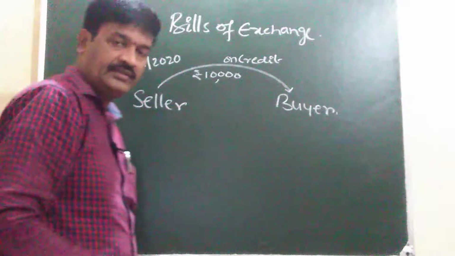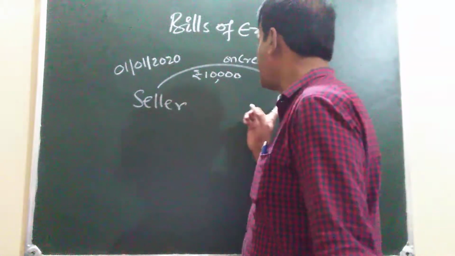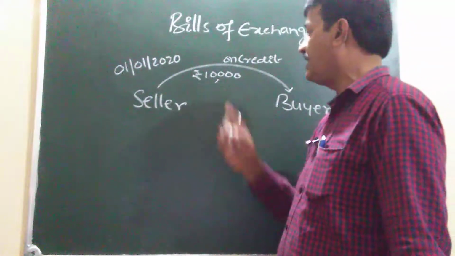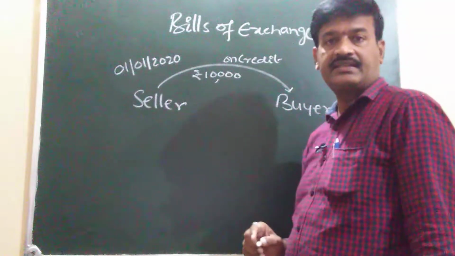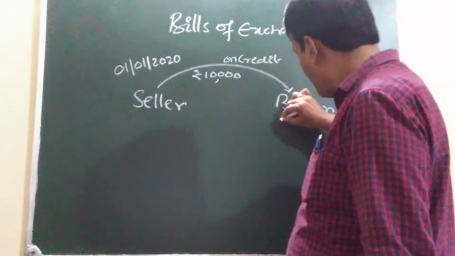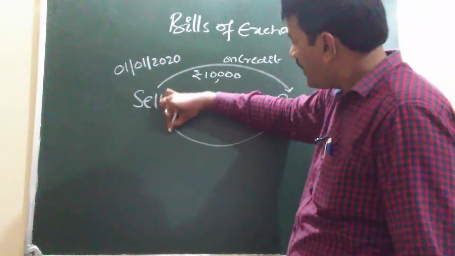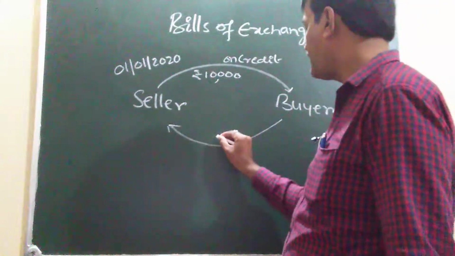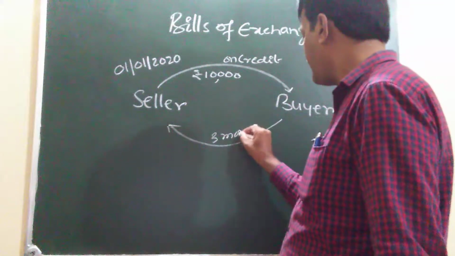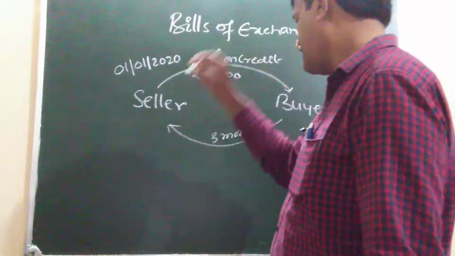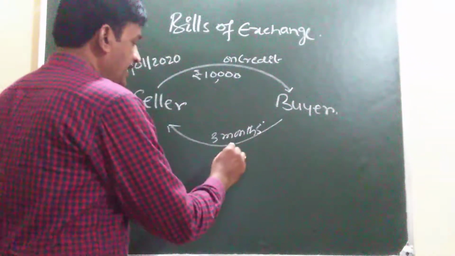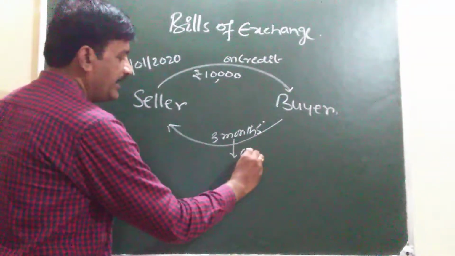After receiving the goods from the seller, the buyer is giving a promise, I will pay your amount after 3 months. This 3 months period is called credit term.